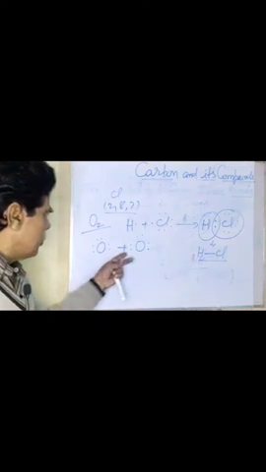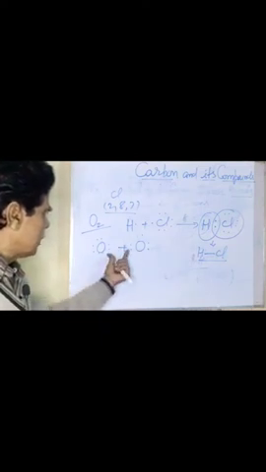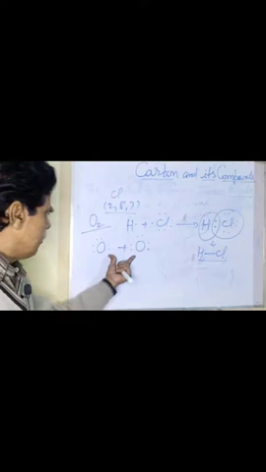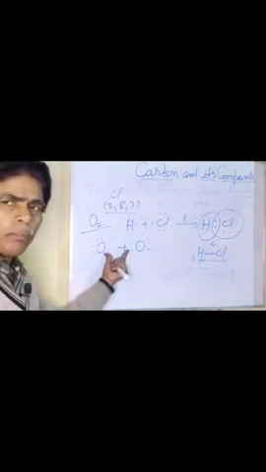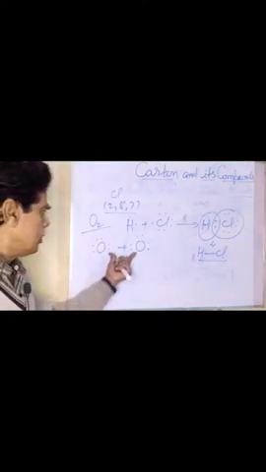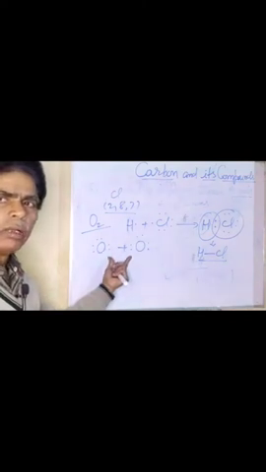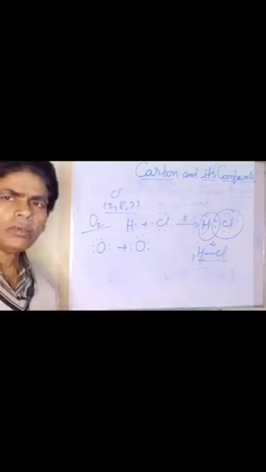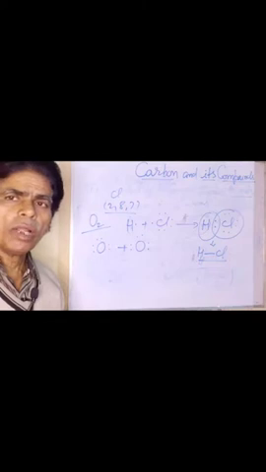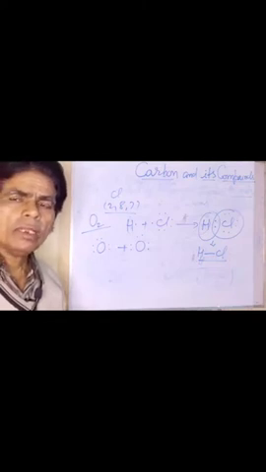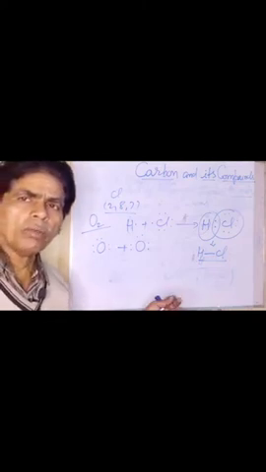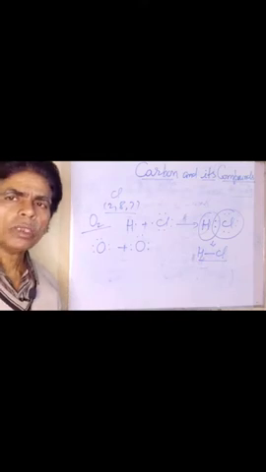Now, if two oxygen atoms combine together by sharing of a pair of electrons between the two, both the oxygen atoms will combine by sharing of two electrons, and that is why double covalent bond will be formed between the two oxygen atoms.